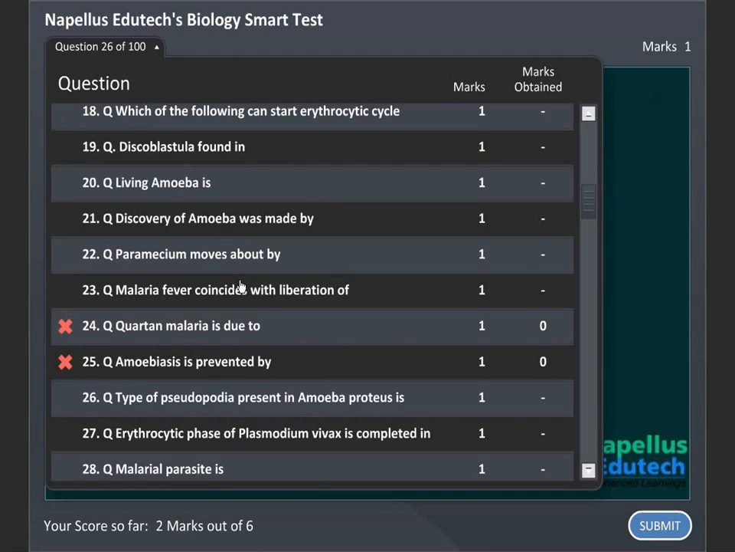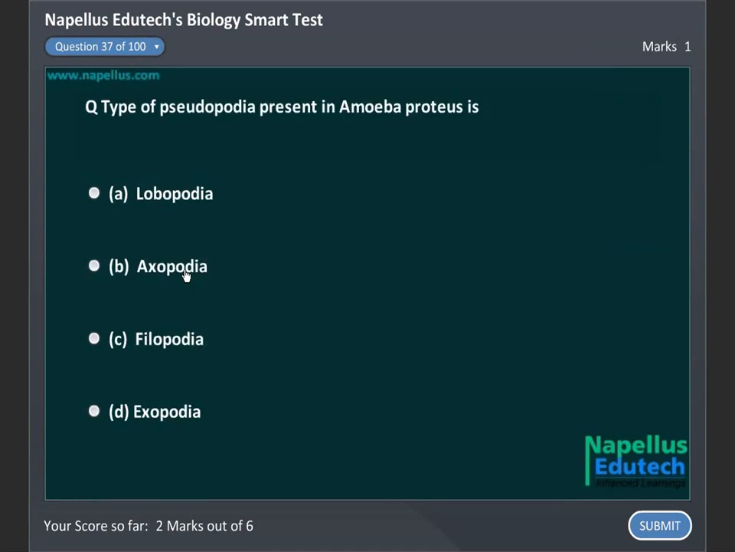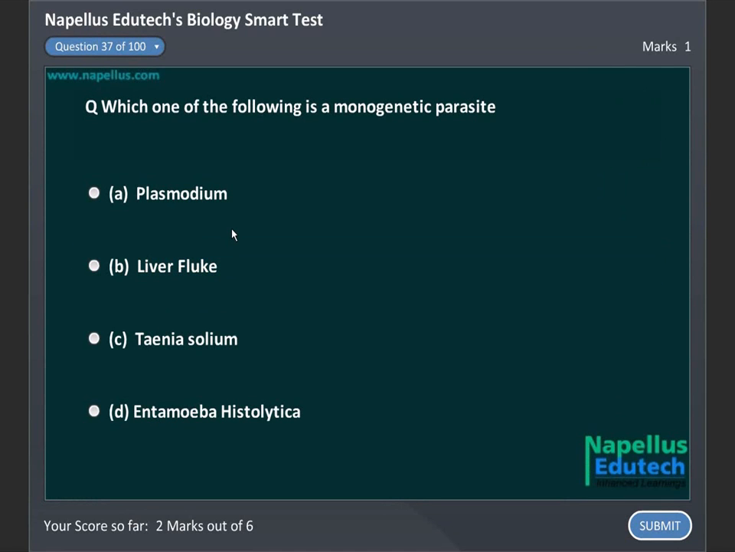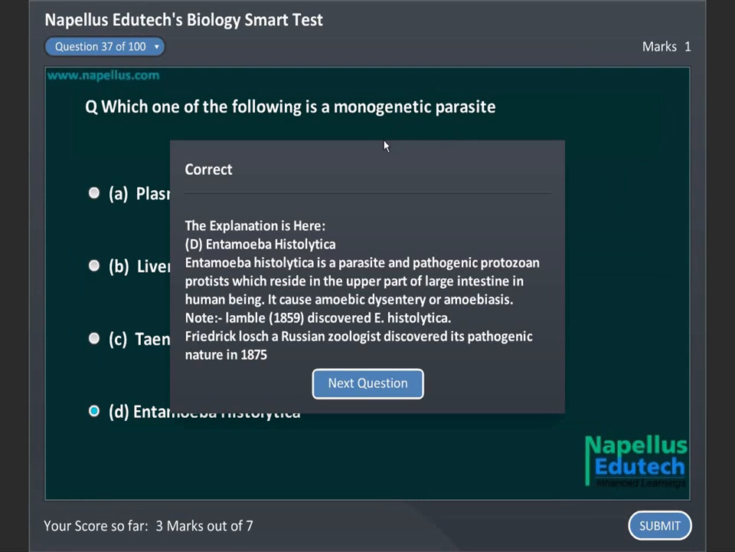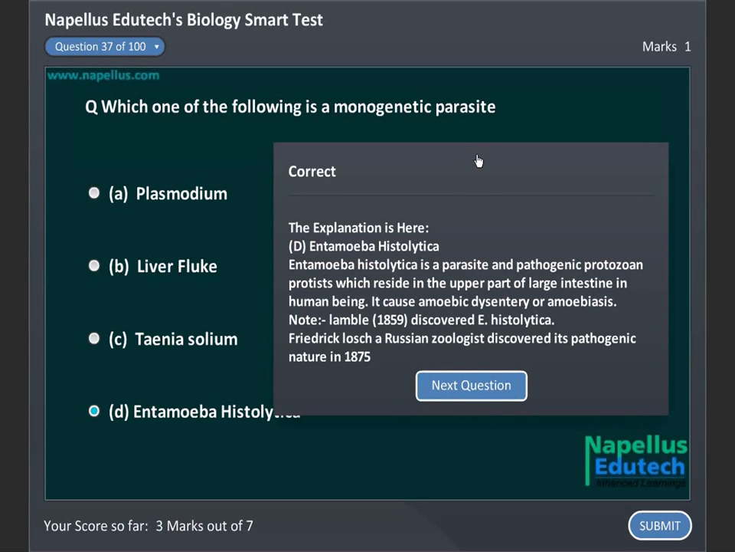Which one of the following is a monogenetic parasite? A. Plasmodium, B. Liver fluke, C. Taenia solium, D. Entamoeba histolytica. Correct answer is D. Entamoeba histolytica.